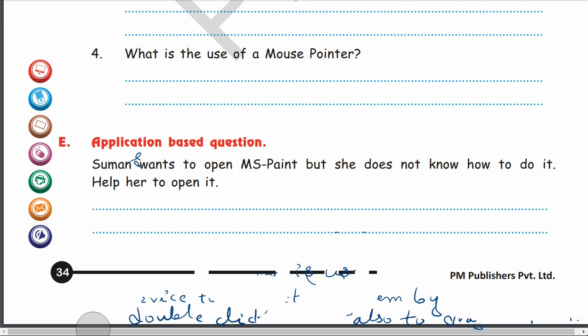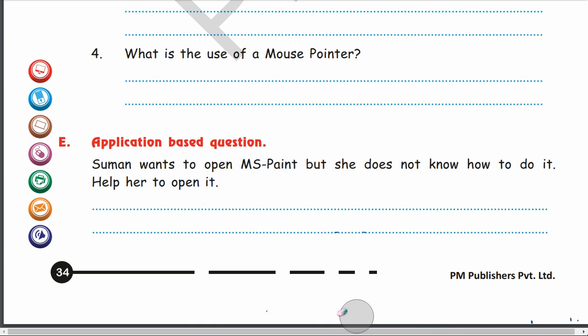So the next question is, Suman wants to open MS Paint, but she does not know how to open MS Paint. Okay, so Suman is a student who wants to open MS Paint, but she does not know how to open it.